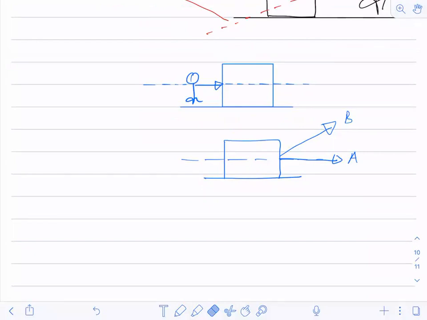What I want to tell you with this example is that A and B will have different kinds of effect on the body. But wherever I apply a force on this line, either I apply in this direction, or I tie a string at a point and pull it, all the effects will be the same. Yes or no? Then this complete line will be called the line of action of force.